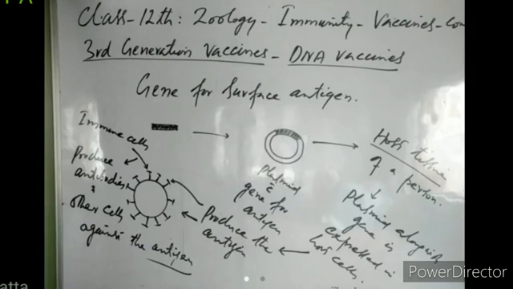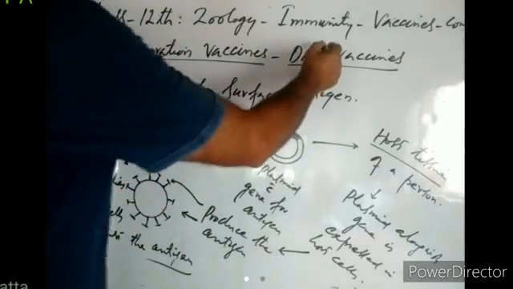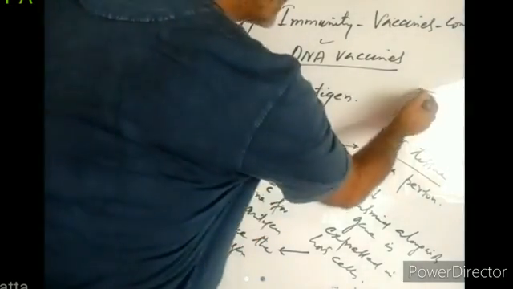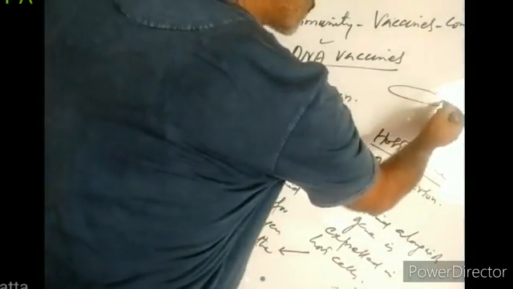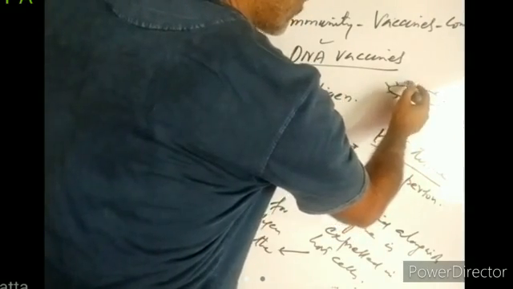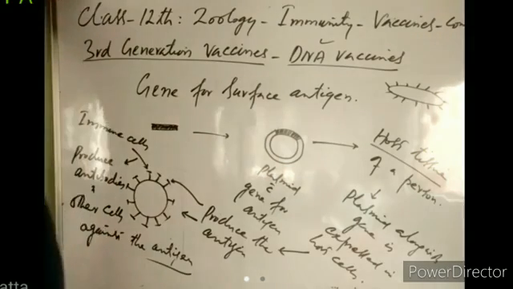I will repeat it again. In DNA vaccines, they isolate the gene for the antigen from the pathogen. As I told you, this is a bacterium. This bacterium has antigens on its surface. These bacterial antigens are recognized by our immune system, and our immune system produces defensive cells against these antigens.